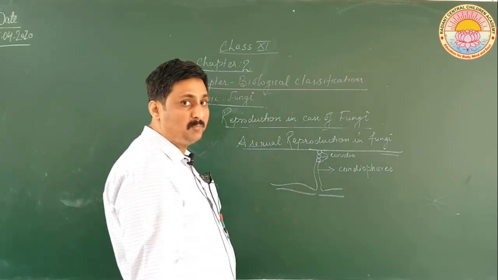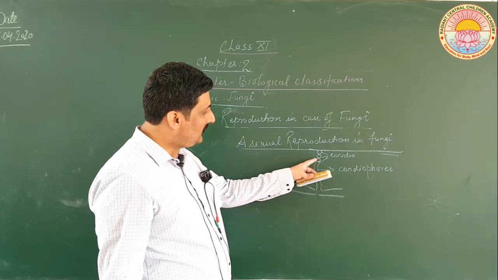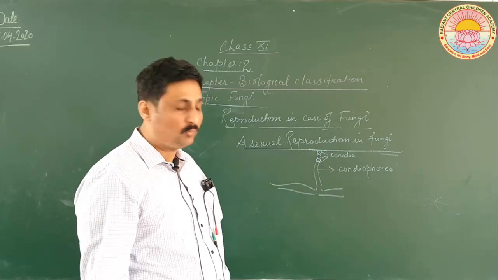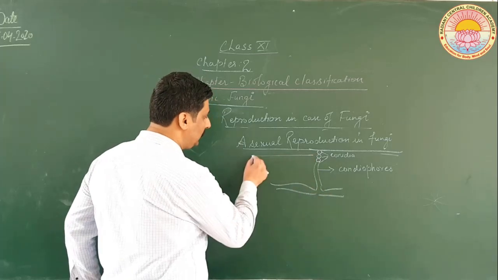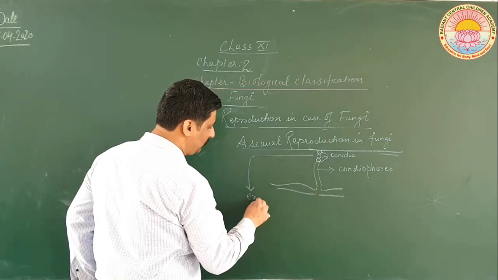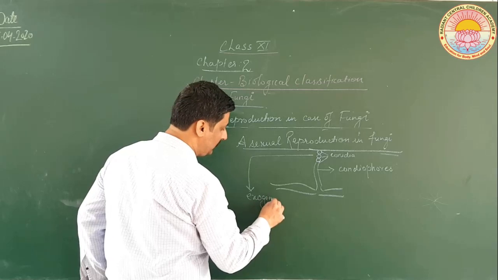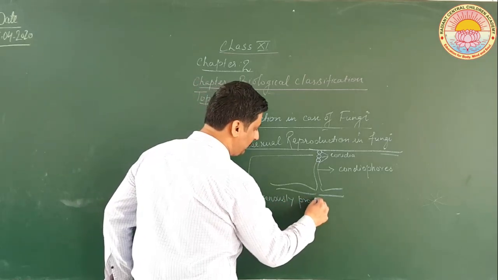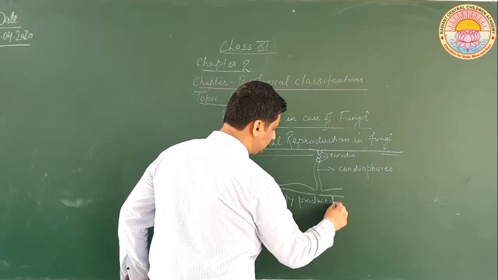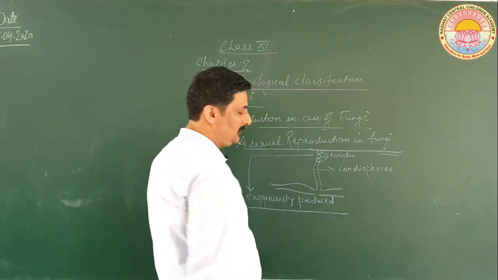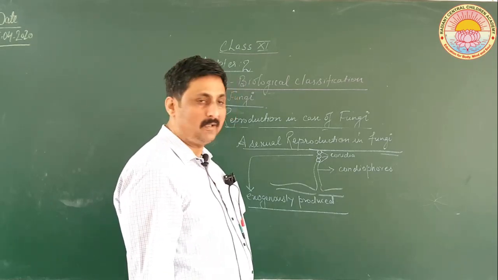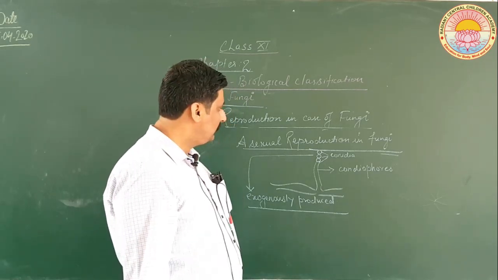These conidia are spores, but you see, there is no outer covering over them. They are naked, so they are said to be exogenously produced. I hope you have got it.